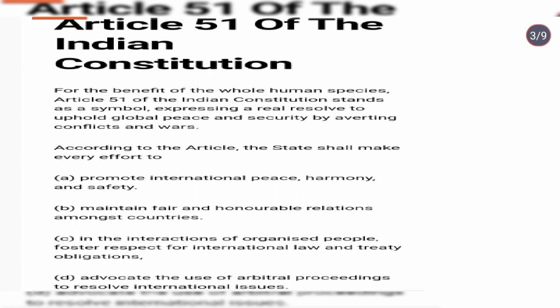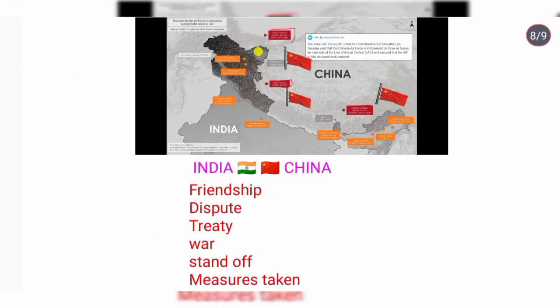Now we'll see the next topic. In this video we will see what India and China share with each other: the friendship, the dispute, the treaty, the war, the standoff and the measures taken by both the countries.